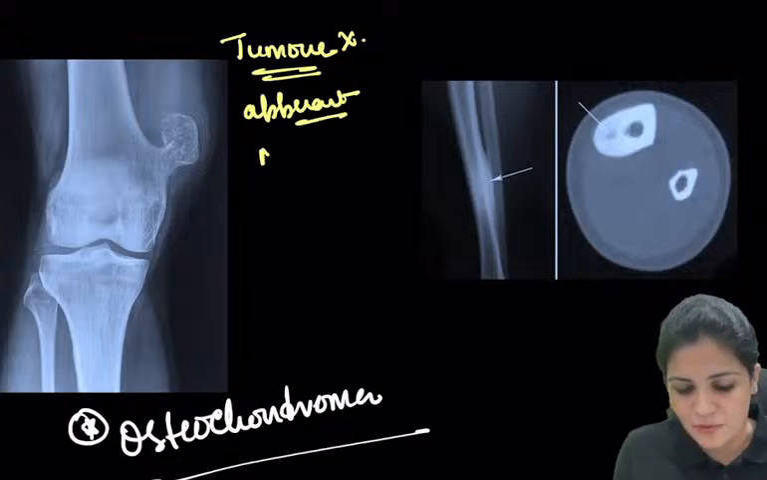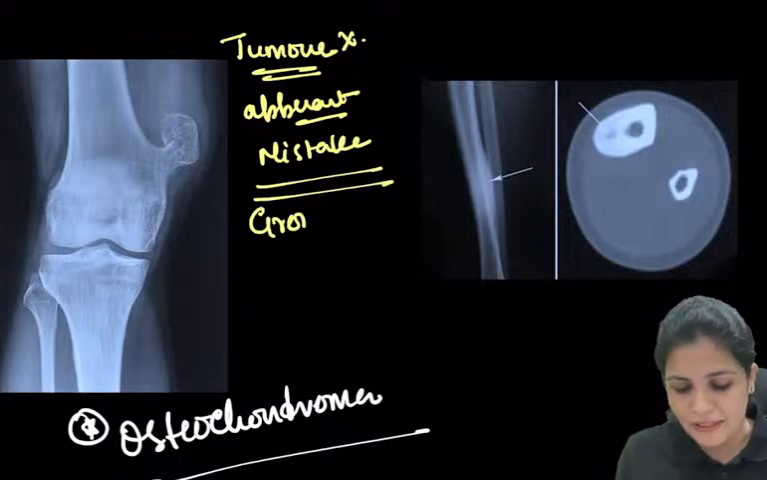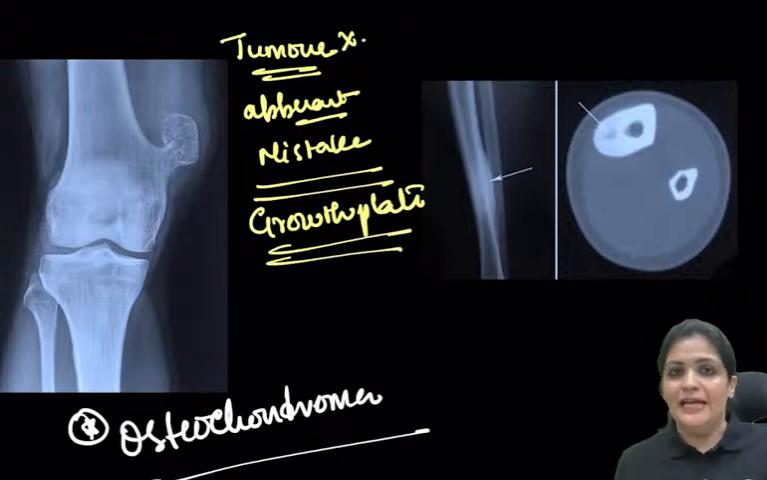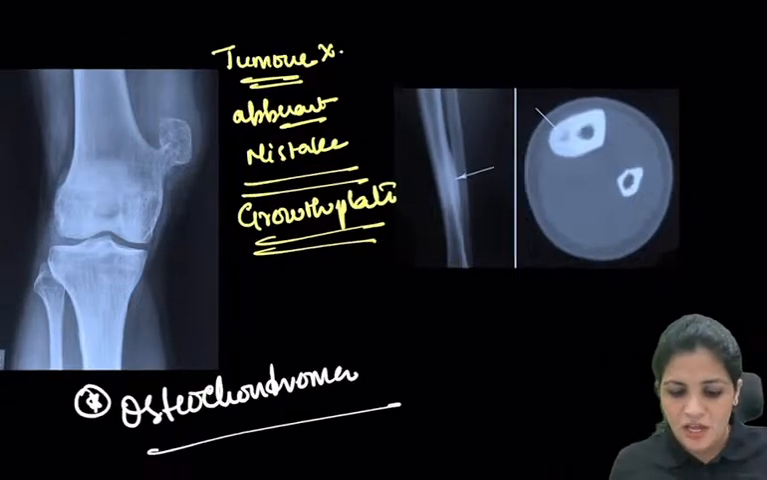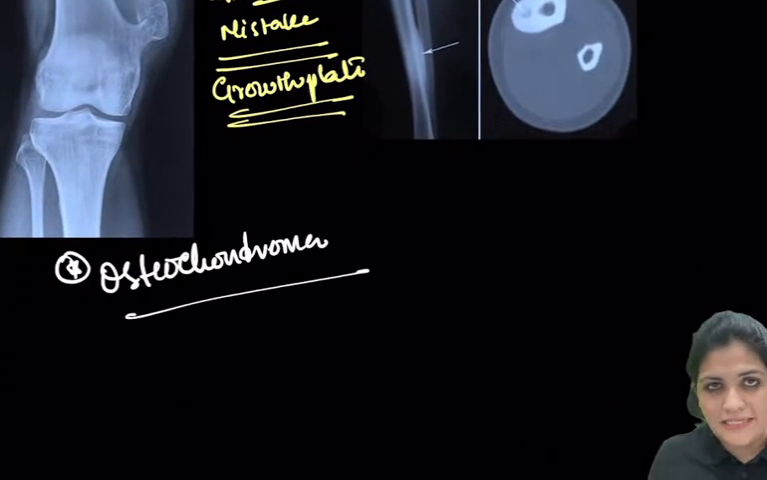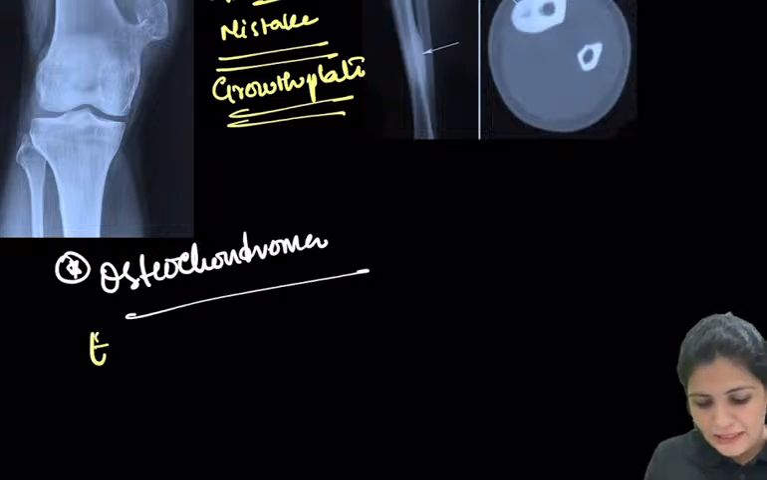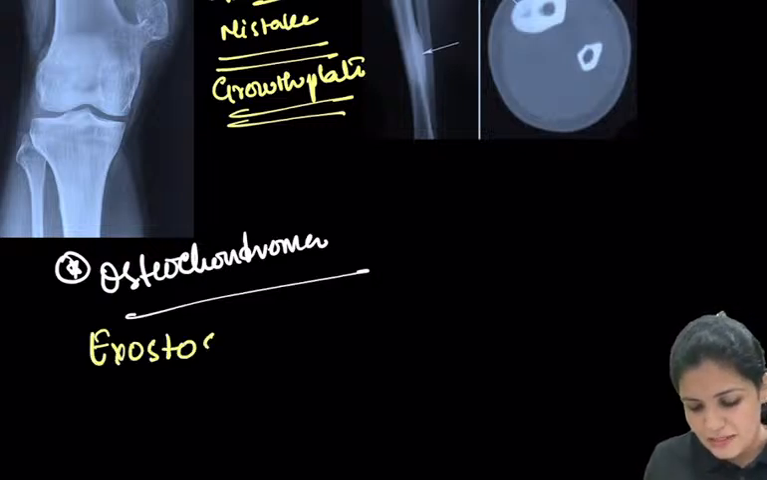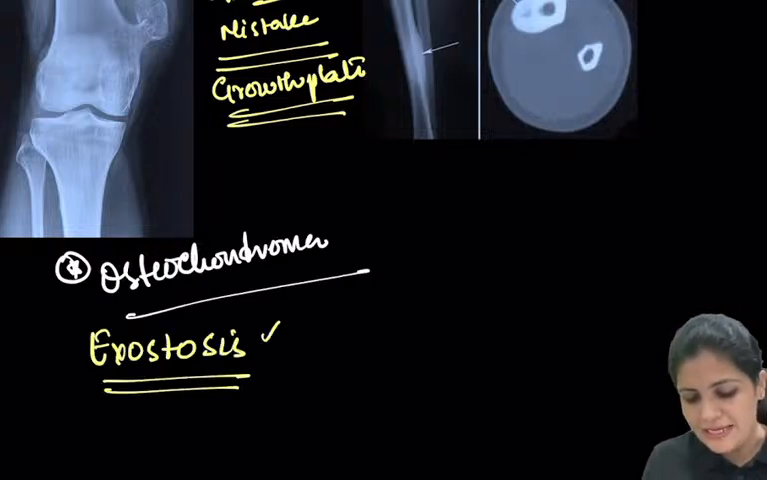Some mistake is happening in the growth plate, and this is an extra growth of the cartilage and the bone, right? So what is an osteochondroma? What is the other name for it? Exostosis, right? The other name for this is exostosis.